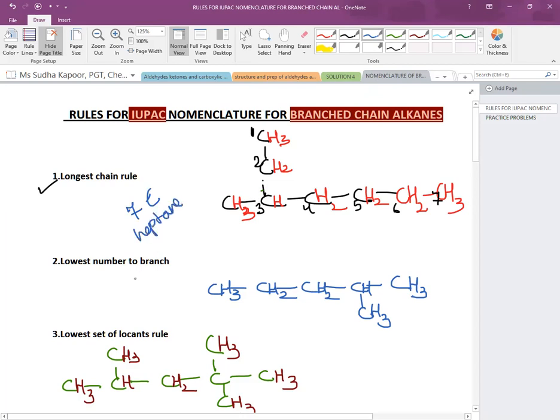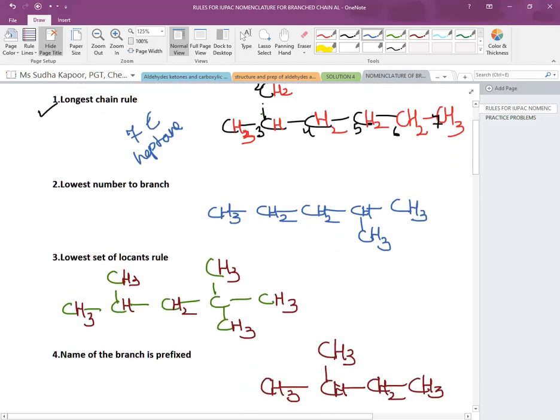Now the other thing, the lowest number to the branch. Again, we first find the longest chain. The longest chain is of 1, 2, 3, 4, and 5 carbons. But now we have to follow one more thing: the branch should be given the lower number. If we move from left to right, the branch gets the 4th position.